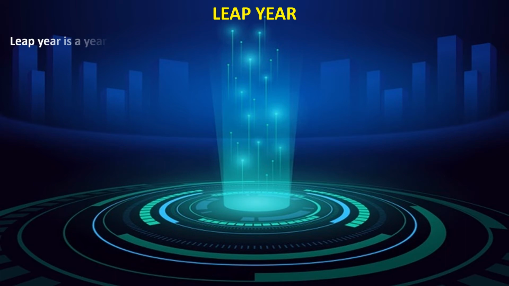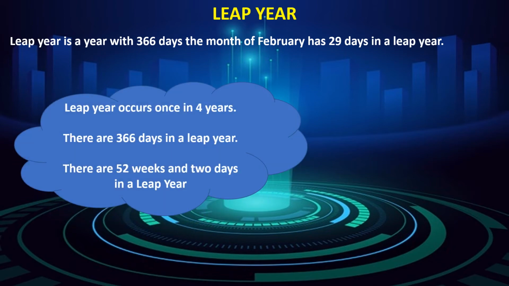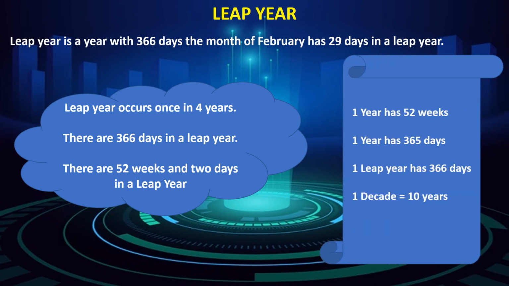Leap year. A leap year is a year with 366 days. The month of February has 29 days in a leap year. A leap year occurs once in 4 years. There are 366 days in a leap year. There are 52 weeks and 2 days in a leap year.